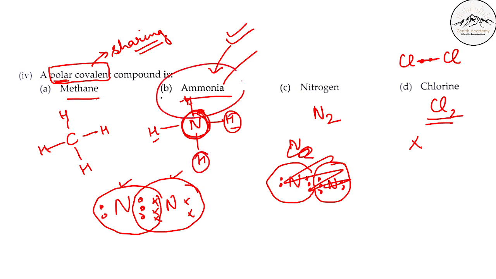So the correct answer is ammonia. A polar covalent compound is ammonia. B is the correct answer.